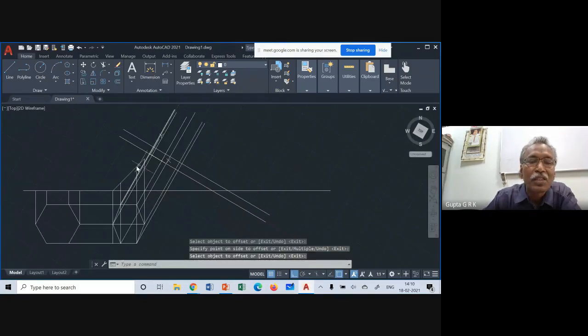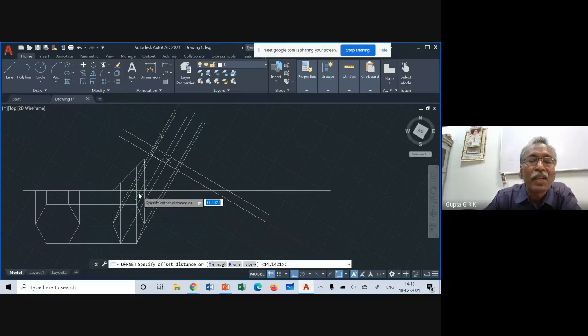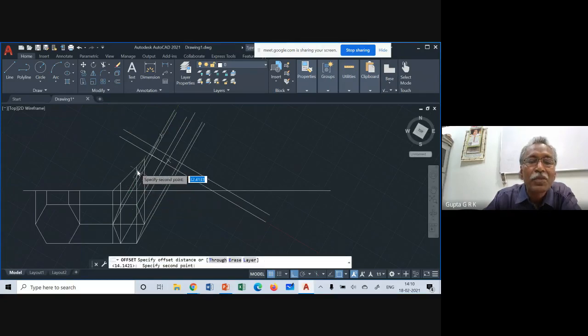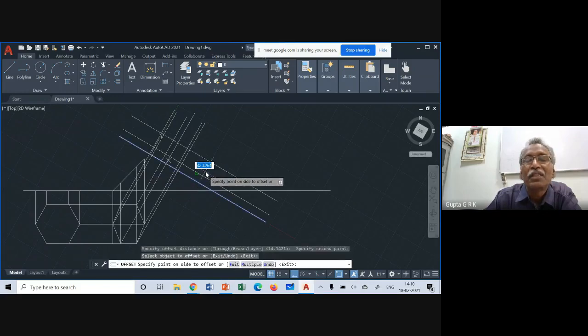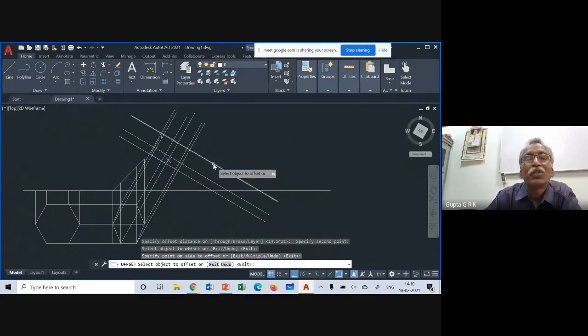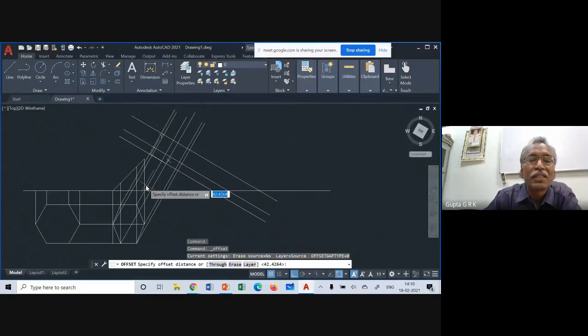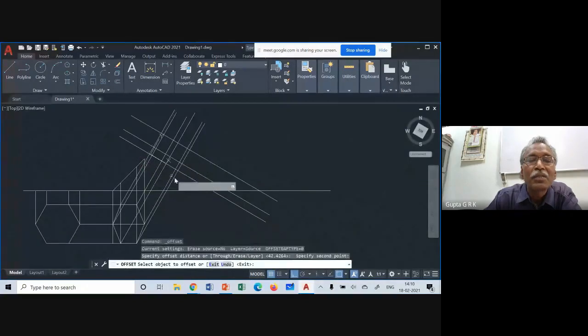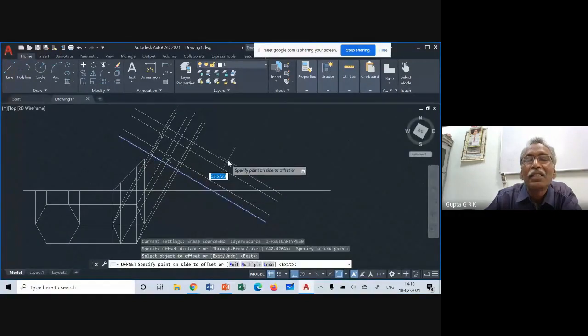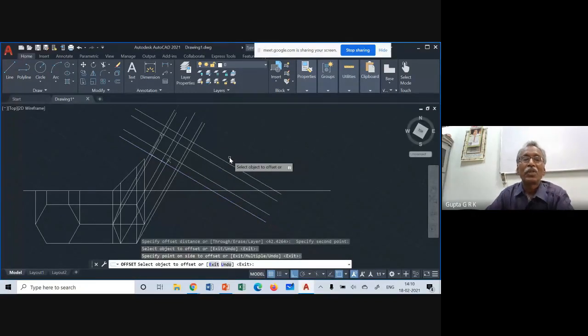Then again take offset and take the distance from this point to this point, and select the object and click here. So I got that. And one more offset. I click on this point and click on this point. Click on the line. I got it. So I got these parallel lines to the axis at the required distances.